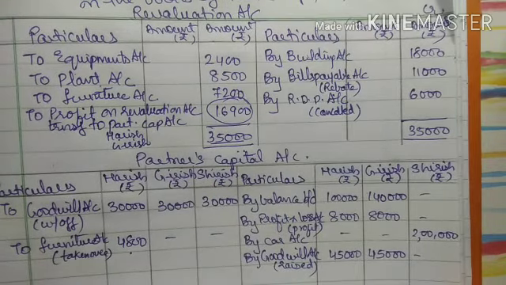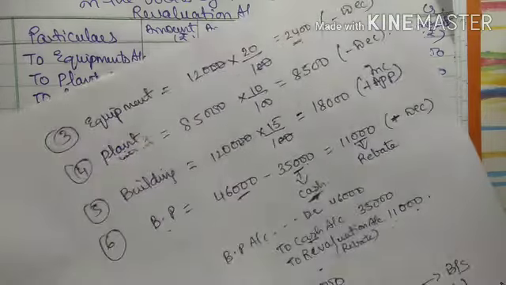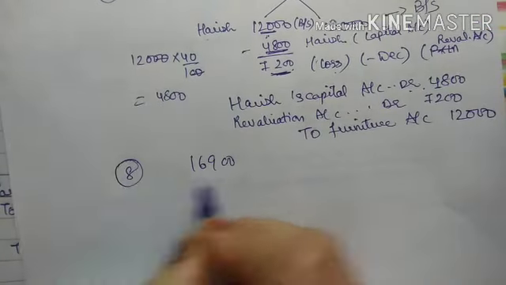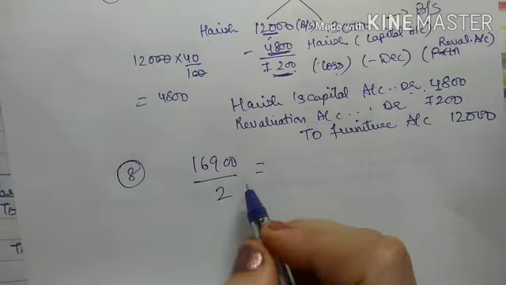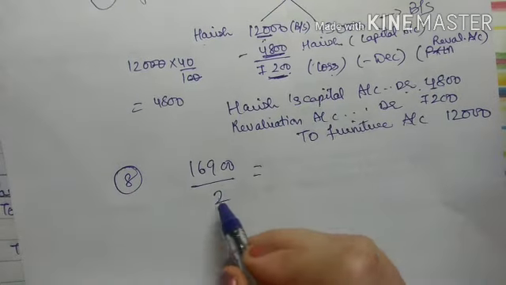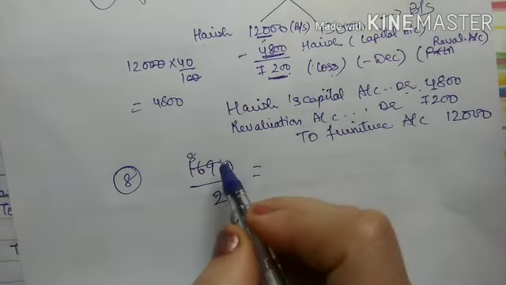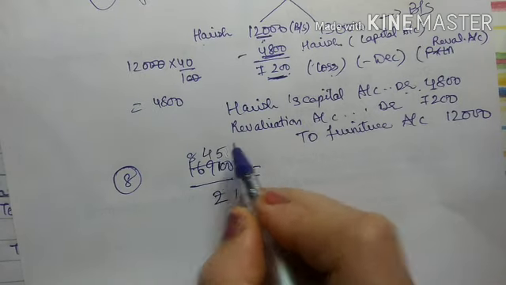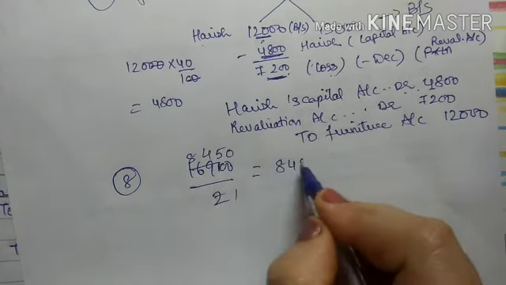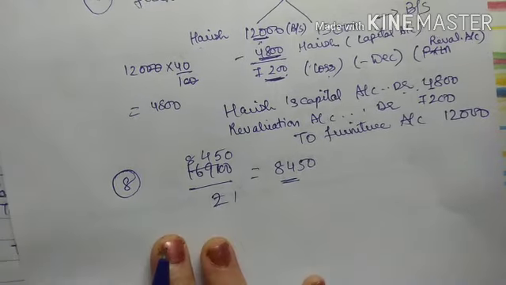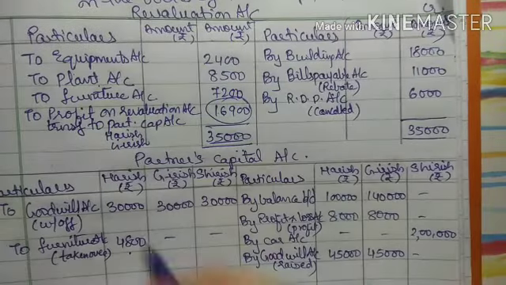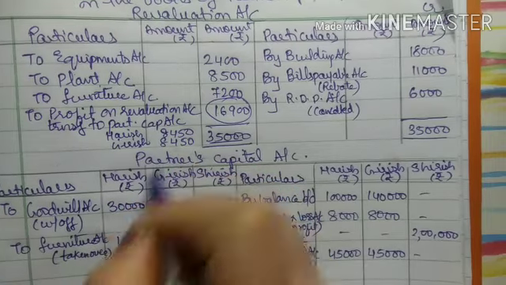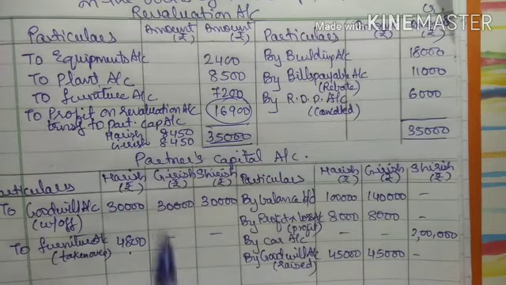Now Harish and Girish are equal partners, right? So 16,900 is the profit. It will be divided into 2. So 2 ones are 2, 2 eights are 16, 2 fours are 8, so it will become 10, 2 fives are 10, and 0. That is 8,450 individually. So that means what? In inner column I will write here 8450, 8450, right? So now this will be transferred.